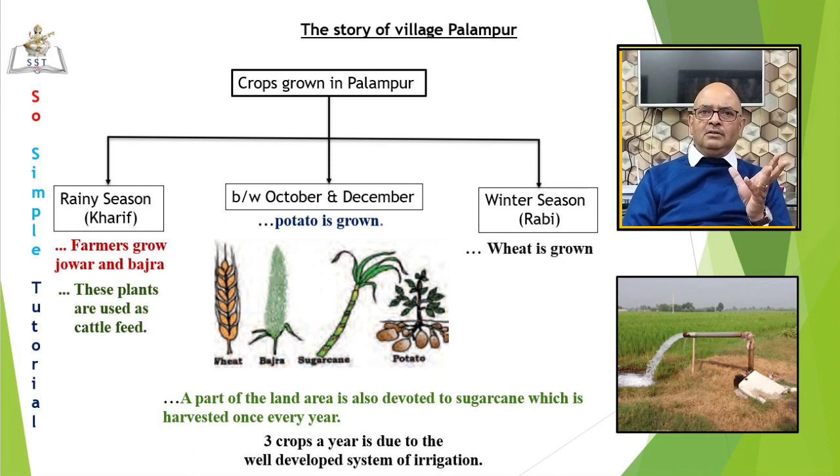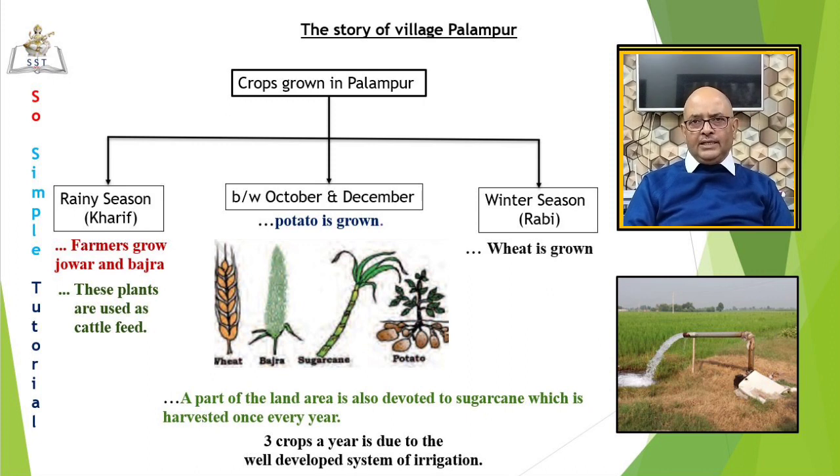During the rainy season, farmers grow jowar and bajra. They don't eat them. These plants are used as cattle feed. Between October and December, they grow potatoes. In the winter season, fields are sown with wheat. This is the main crop. From the wheat produced, farmers keep enough wheat for the family's consumption and sell the surplus wheat at the market in Raniganj. Besides, sugarcane is also grown.